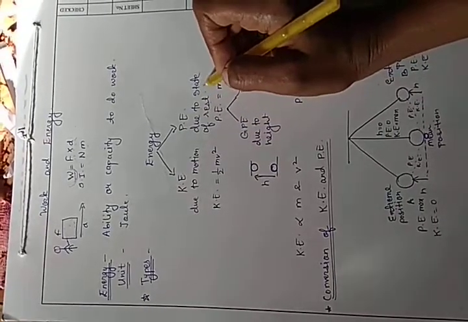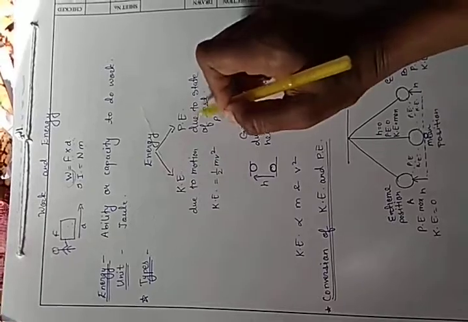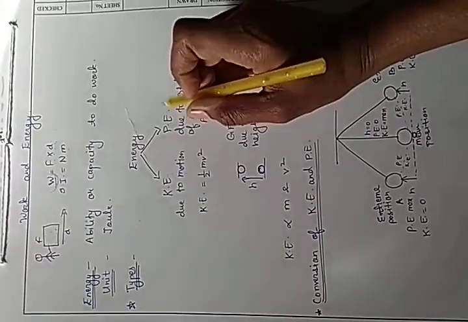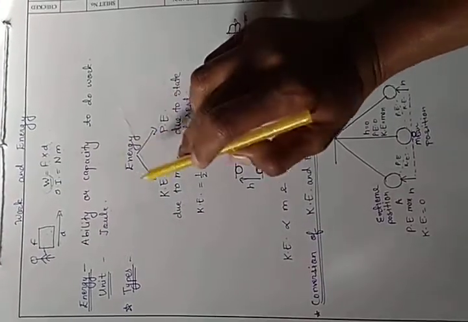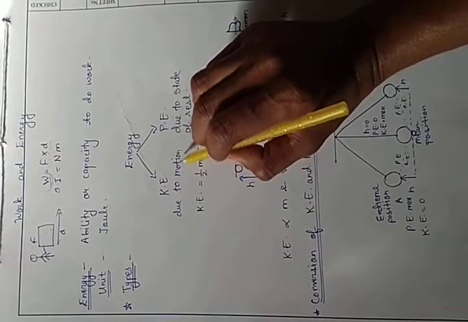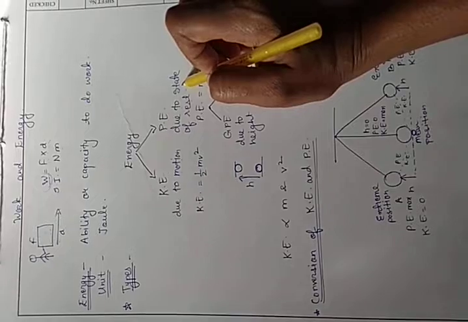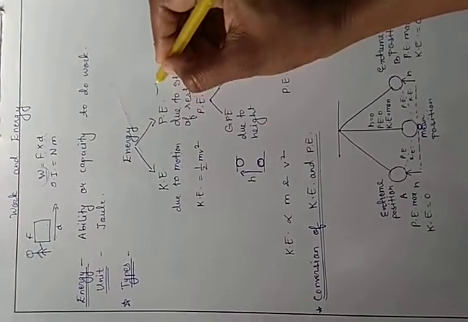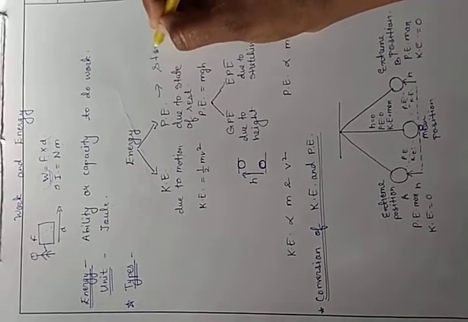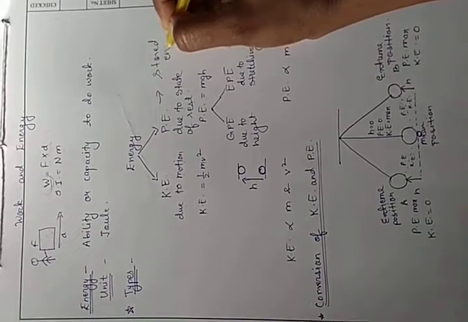So energy is of two types: kinetic energy, which is due to the motion of an object, and potential energy, which is due to the state of rest. Potential energy is also known as stored energy.